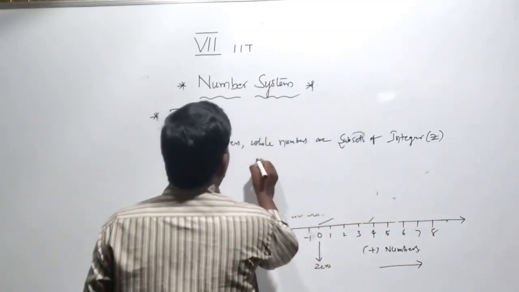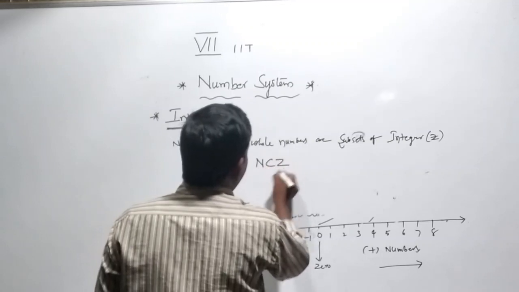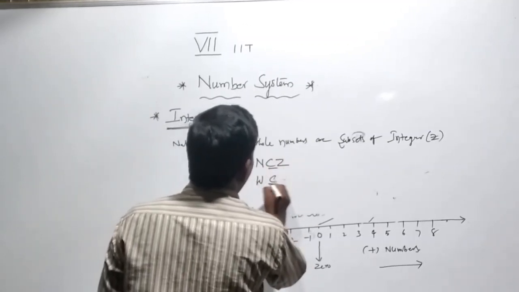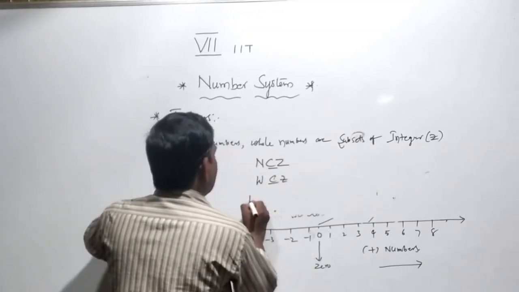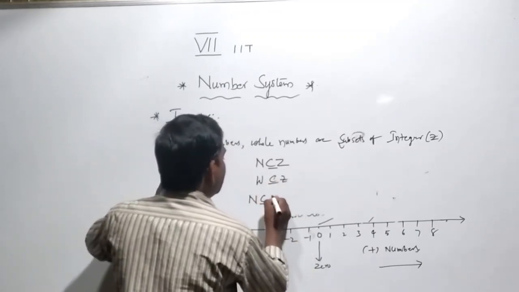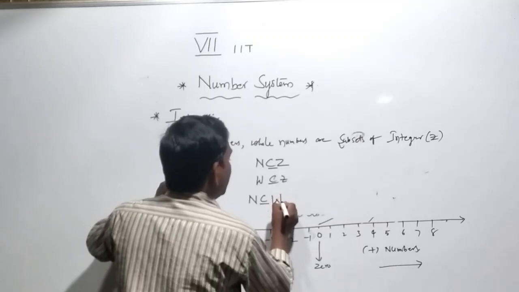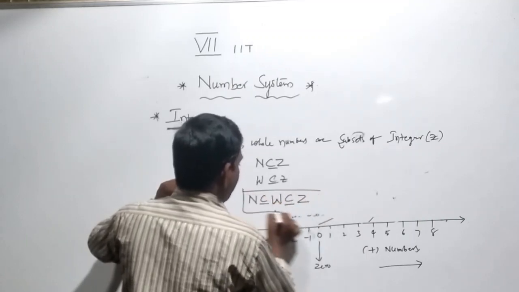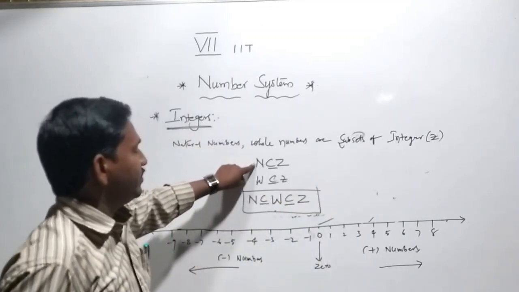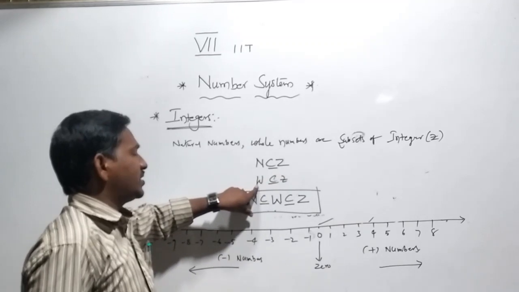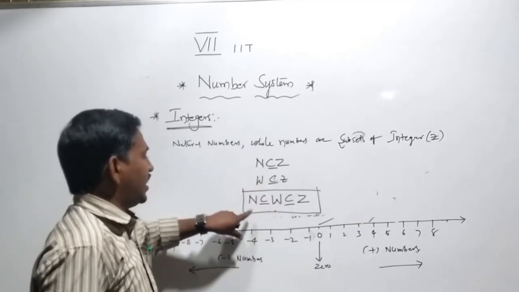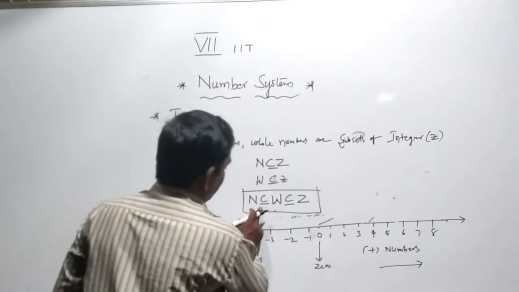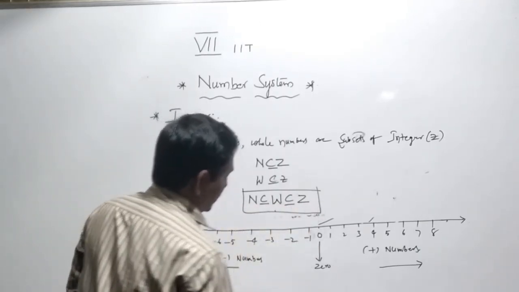So we can say that N is a subset of integers, W is a subset of integers, and finally N is a subset of whole numbers. Whole numbers are a subset of integers. Natural numbers and whole numbers are both subsets of integers. N is a subset of W, W is a subset of integers.